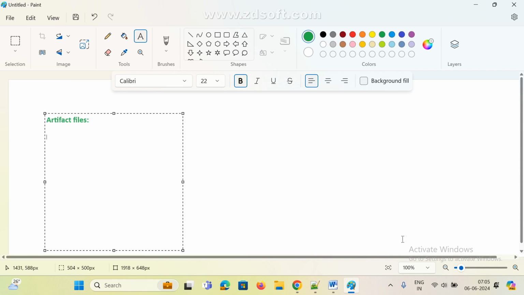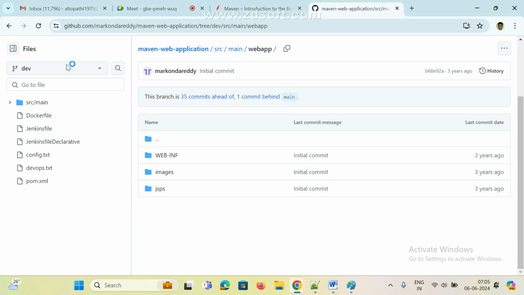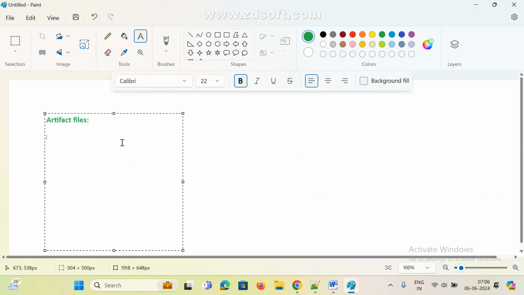These are my source code, with many files, and if you want to deploy to any server, it won't support it. First we need to give servers a proper format, so we generate WAR, JAR, and EAR files. Then it will support it. Artifact files can be a WAR file, JAR file, or EAR file. In Java mostly we follow this pattern, and .NET people follow a different format.